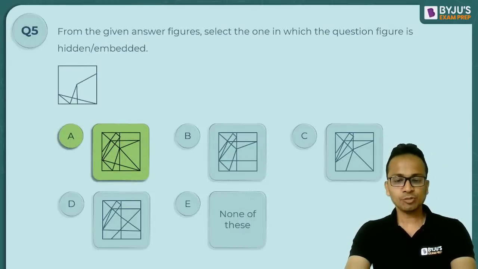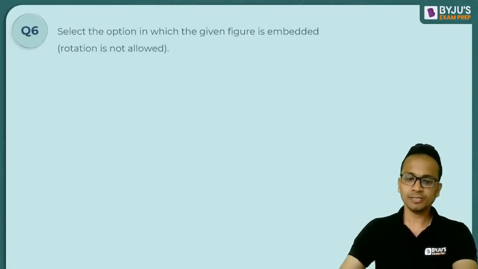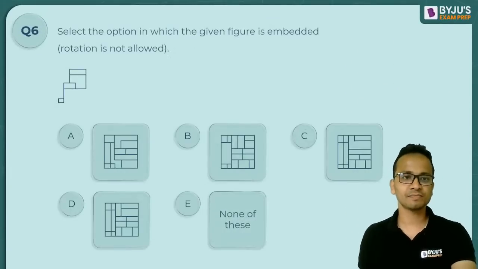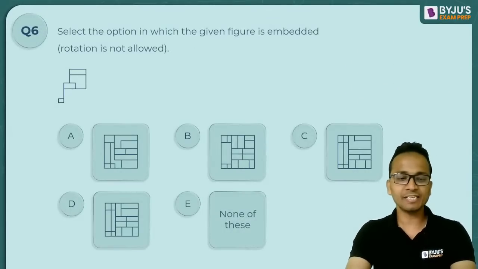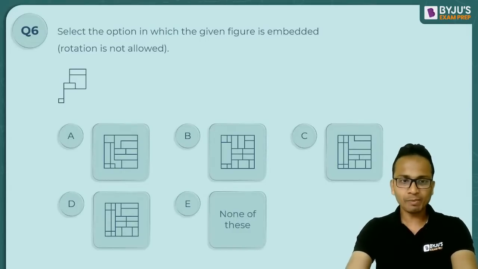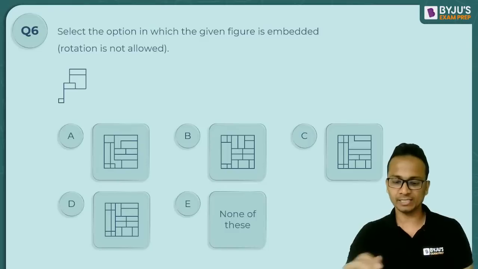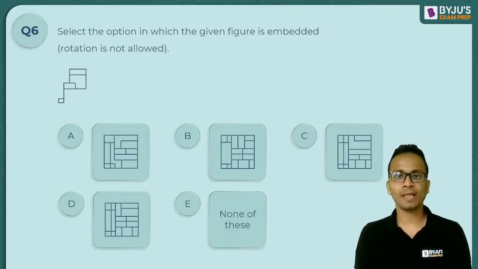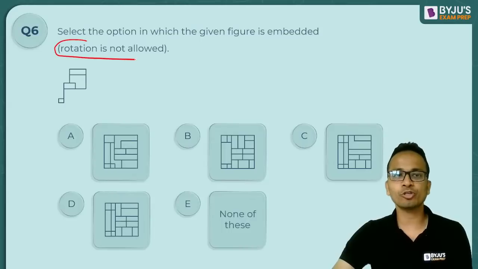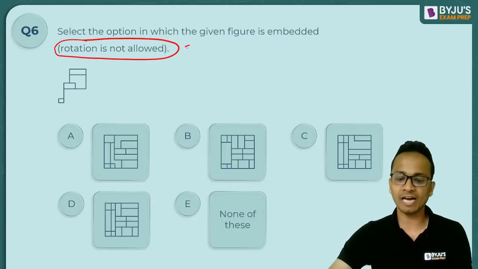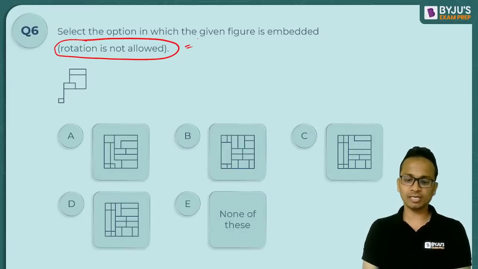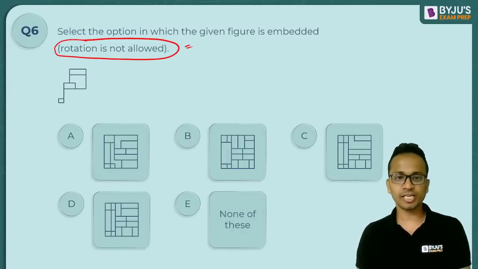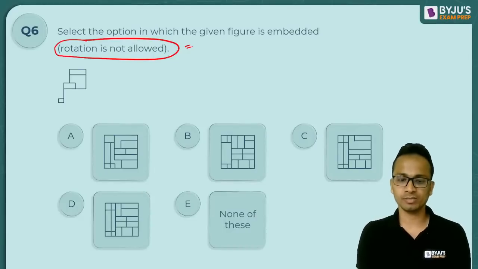Okay. Let's move further and look at next question. Question number 6. Again, slightly difficult, slightly complex. You may take a little bit more time and try to find the answer. Krishna, you will get the answer for your question if you look at the portion that I have highlighted here. Okay, Krishna, acknowledge if you have noted it down. Rotation is not allowed.